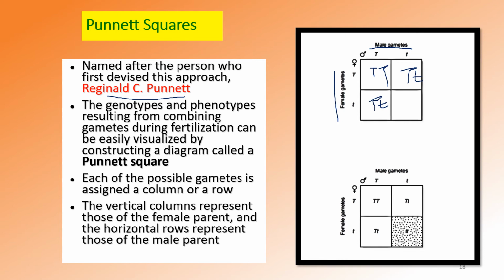And here you will get small t, small t. So it is easy to represent the gametes formed and the offspring formed by the combination of these male and female gametes. This is known as the Punnett square.